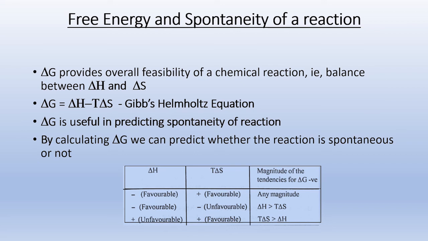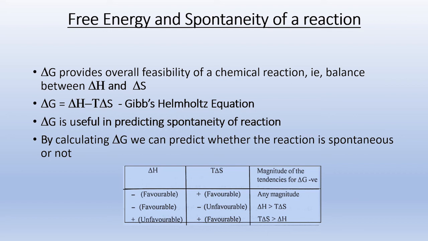According to the Gibbs-Helmholtz equation, we can write delta G is equal to delta H minus T delta S. So it gives a more authentic correlation with spontaneity, or we can say the spontaneity can be more easily predicted using the free energy term. By calculating delta G, we can predict whether the reaction is spontaneous or not. For a process to be spontaneous, delta G should be negative. So if you get a negative value of delta G, that means the reaction is spontaneous.